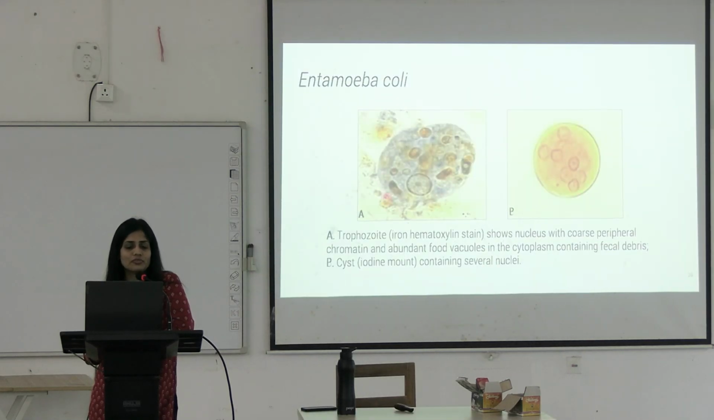Can you see here? There are food particles. There is no ectoplasm differentiated. You can see multiple nuclei. In Entamoeba histolytica, we could see 4 nuclei, right? Here you can see multiple nuclei, up to 8 nuclei. That was about E. histolytica.